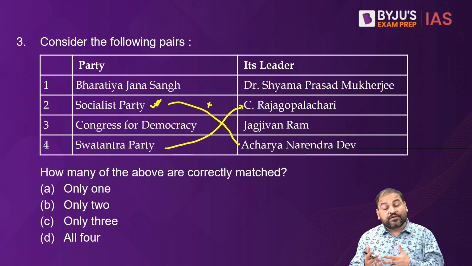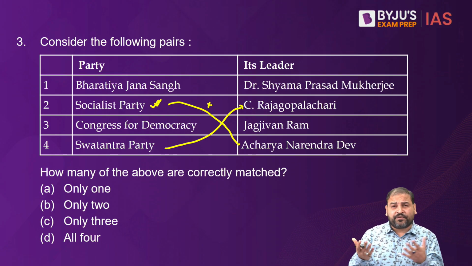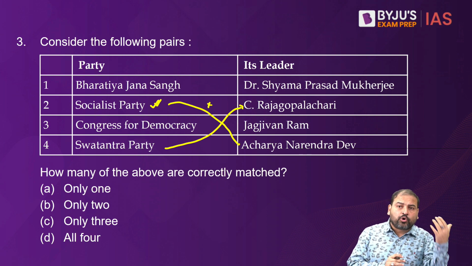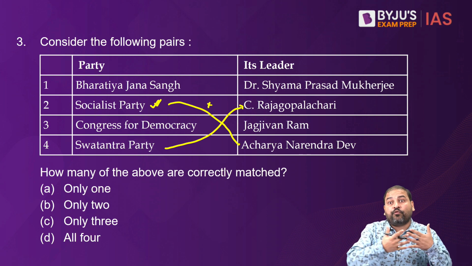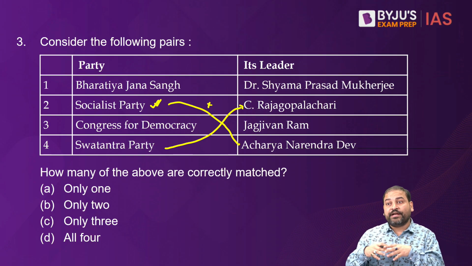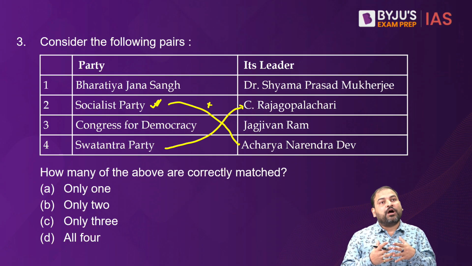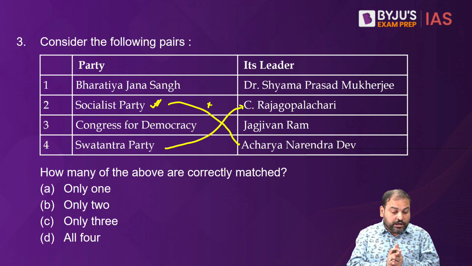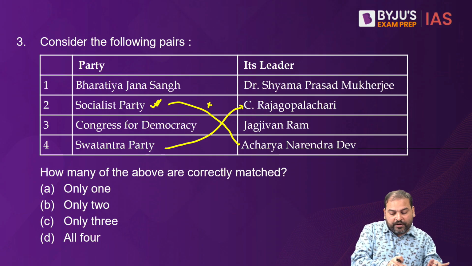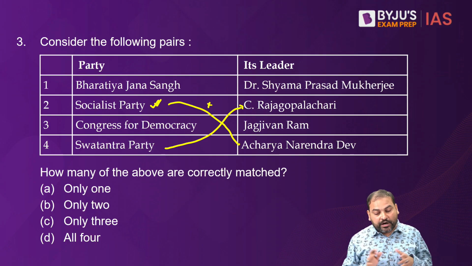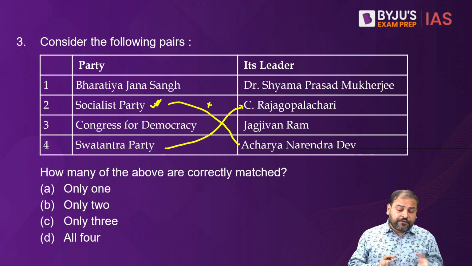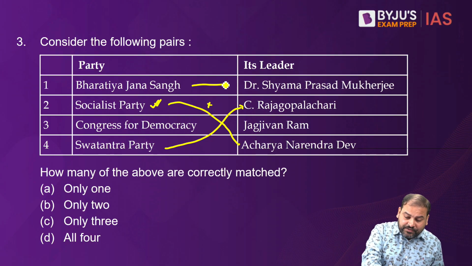It talked about liberalization in the late 1950s, when this party had been formed around 1959. It had totally those views about what we follow today. Pro-US, they were against the non-aligned movement. They wanted closer cooperation with the US and all. So these two options, 2 and 4, were interchanged. These two are wrong.